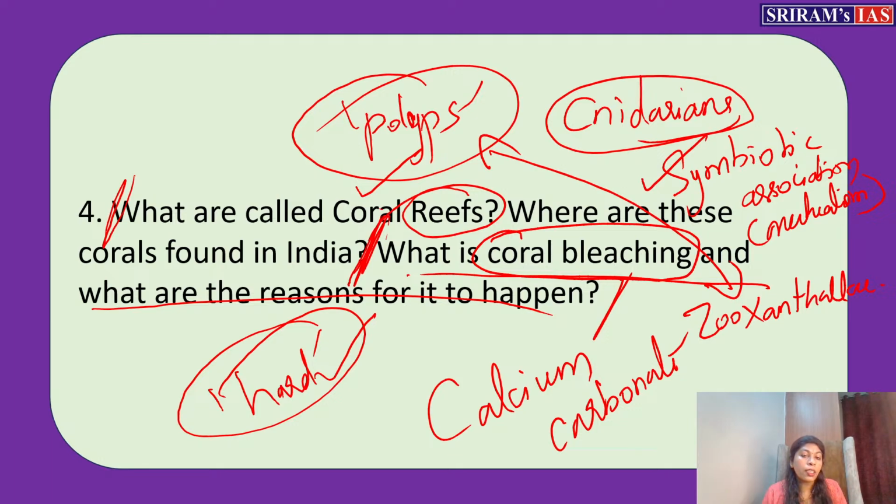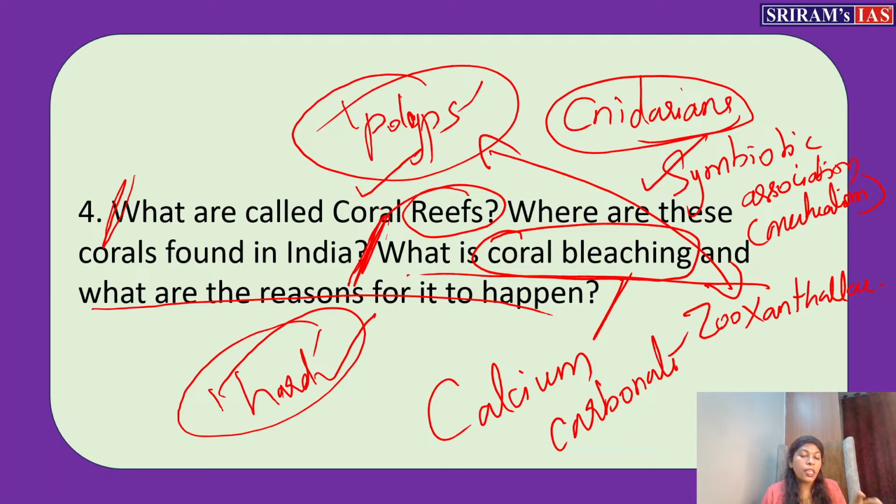They have to depend on other organisms for food. When they expel this organism from the body, they become colorless. That is what we call bleaching. When we bleach something, what happens? It becomes white. We bleach the floors of the houses also. So it becomes white. That way the coral will lose all its color because it expelled the algae outside.